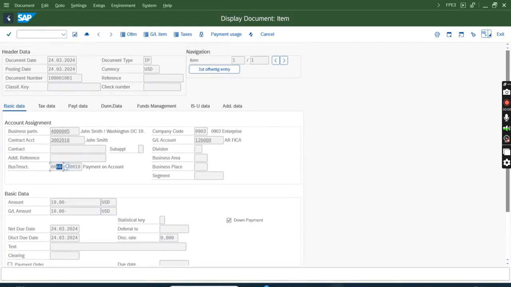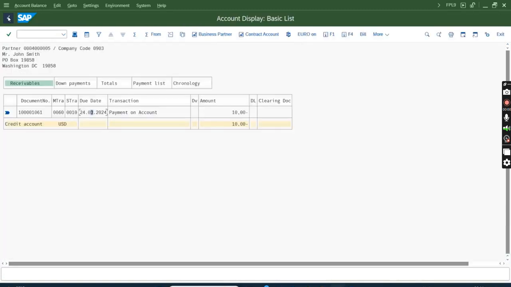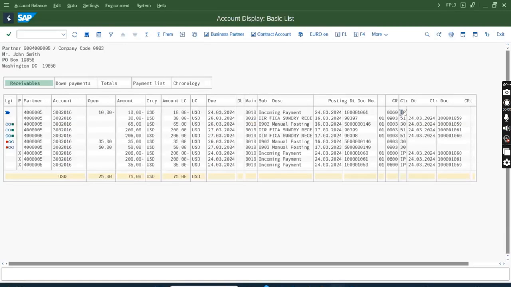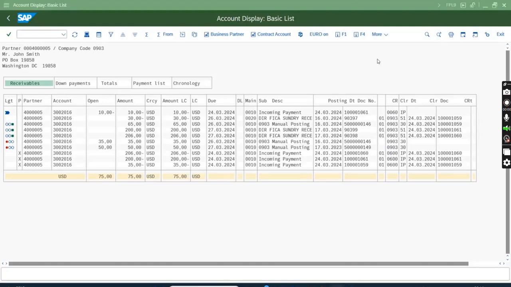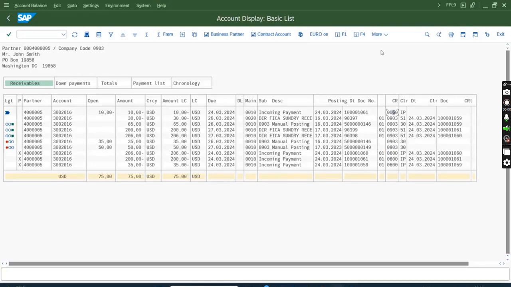Now if I run auto clear, our automatic auto clear config is not ready, but whenever it is ready, and if I have sufficient debit balance, yes, I have, then if I clear this credit item with any debit item, the clearing will happen and the payment will behave like a normal payment, like 600. Right now it appears as 60, that is payment on account, and once I clear it, it will become 600, an incoming payment, not payment on account.